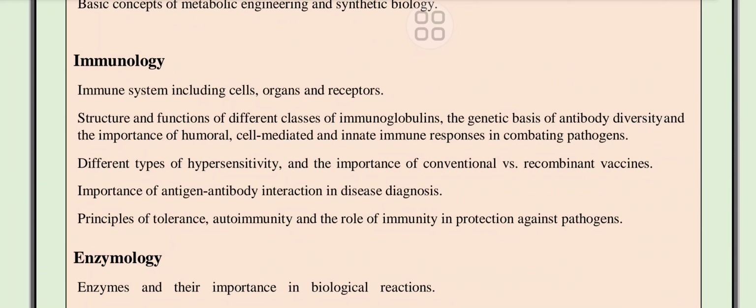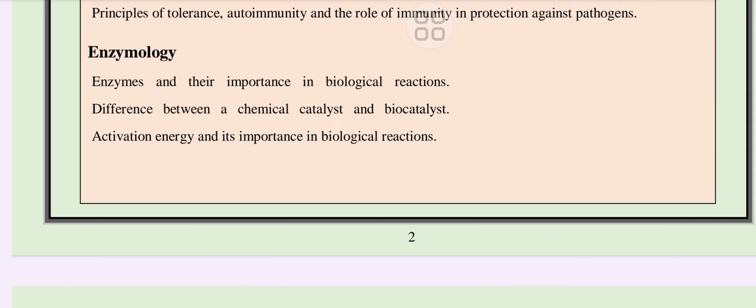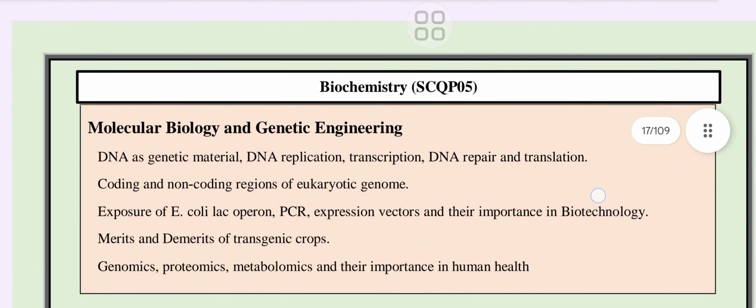organ and receptor, structure and function of different classes of immunoglobulin, the genetic basis of antibody diversity and the importance of humoral cell mediated and innate immune responses, different types of hypersensitivity and the importance of conventional versus recombinant vaccine, importance of antigen antibody, principle of tolerance, enzymology, enzymes and their importance in biological reactions, difference between a chemical catalyst and biocatalyst, activation energy and its importance in biological reaction, molecular biology consisting of DNA as genetic material, DNA replication,